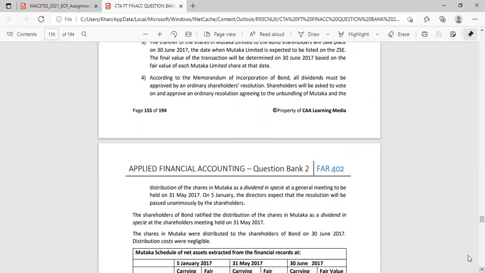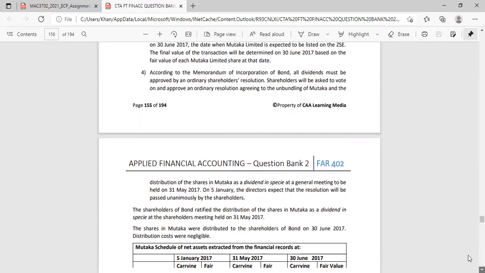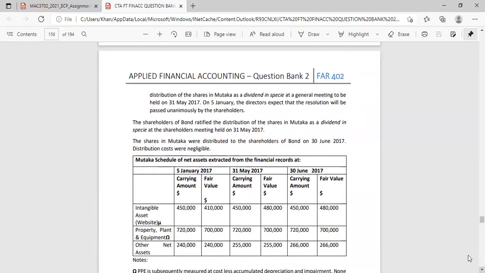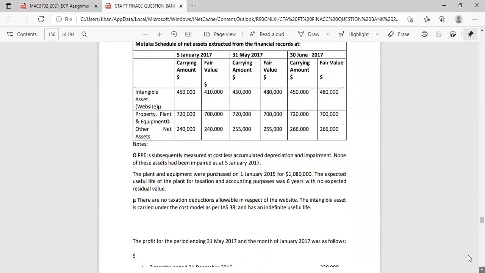Just quickly, do you guys deal with this? I think the dividend in specie, for us now, it's not yet in our scope. Yeah, because for now we're doing the basic consolidation, associate, and okay, so we're not going to joint.